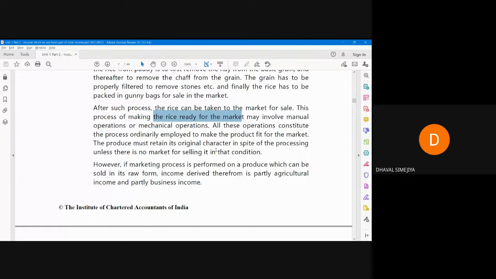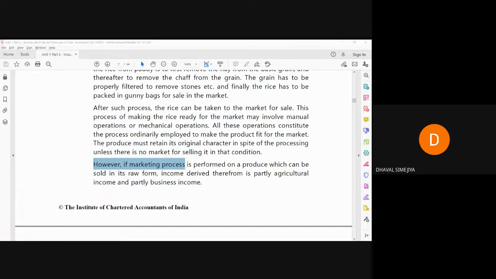Okay. However, if a marketing process is performed on produce, for example, I'm the person who manufactures the rice. Then I have done all the ordinary process. Now I want to sell my rice.